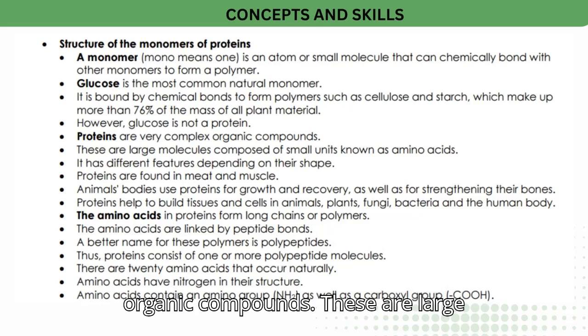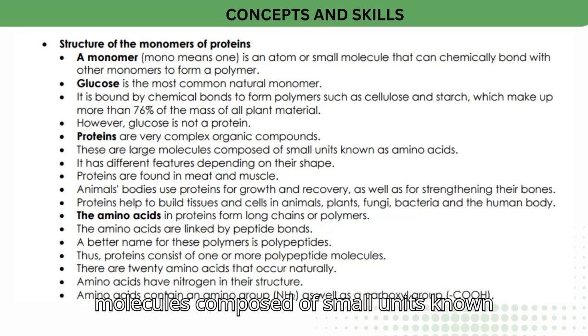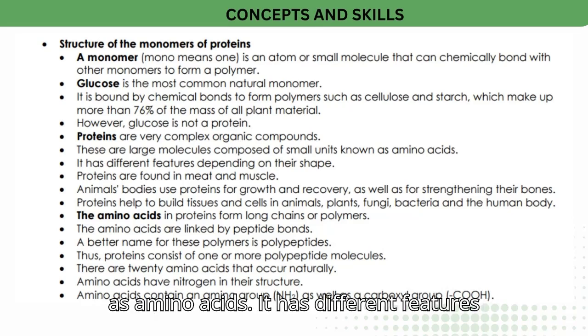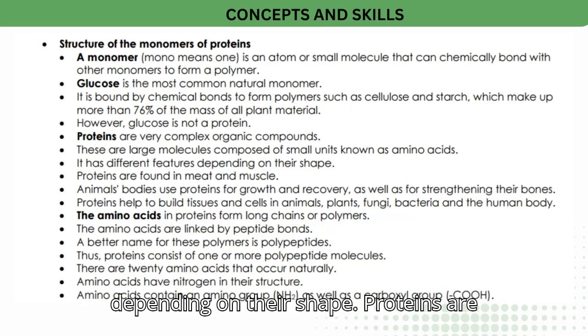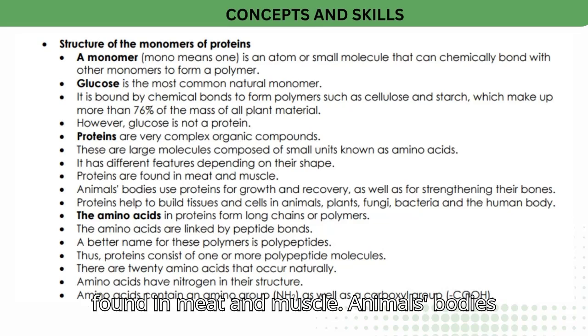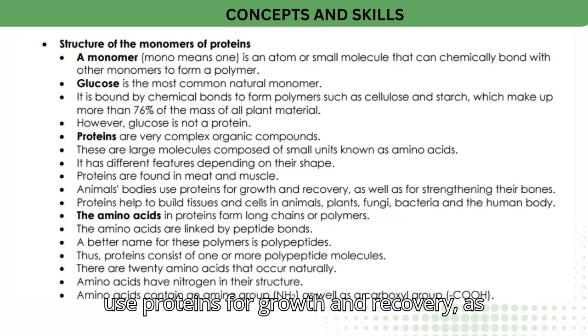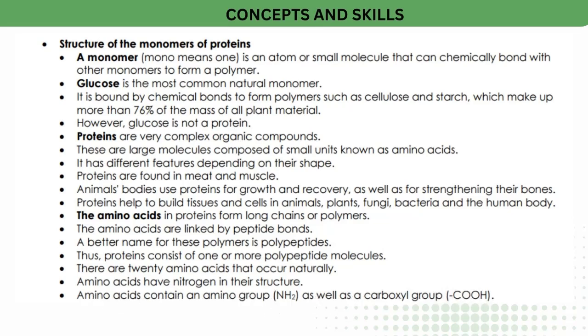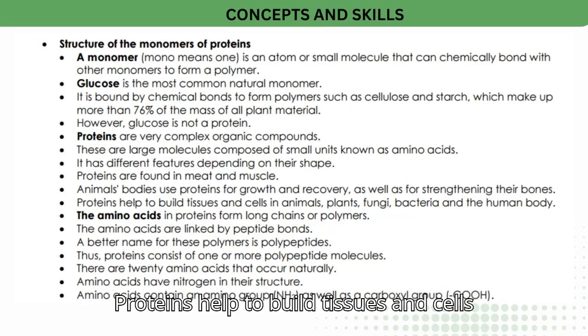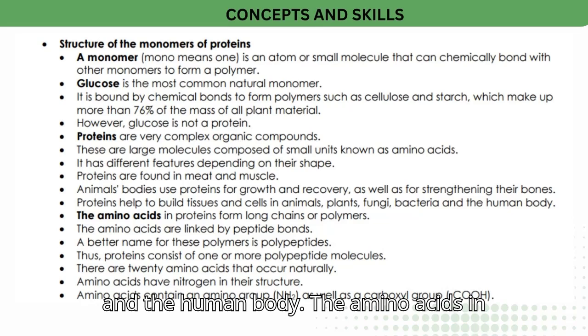Proteins are very complex organic compounds. These are large molecules composed of small units known as amino acids. They have different features depending on their shape. Proteins are found in meat and muscle. Animals' bodies use proteins for growth and recovery, as well as for strengthening their bones. Proteins help to build tissues and cells in animals, plants, fungi, bacteria, and the human body.